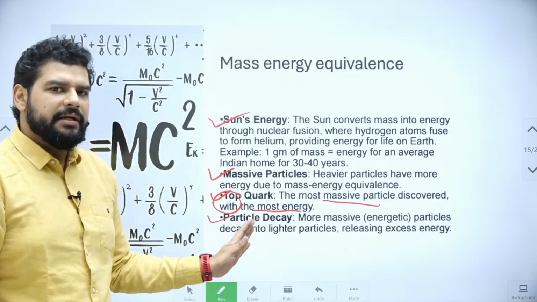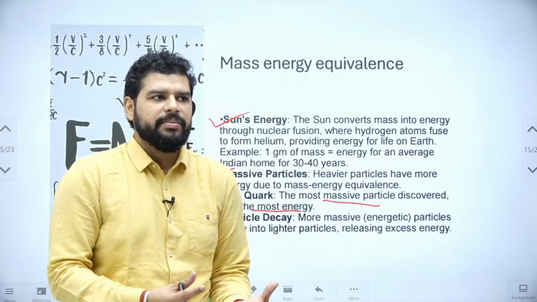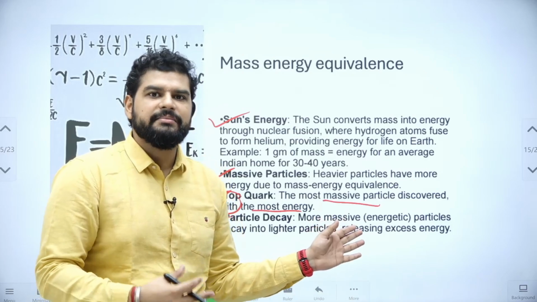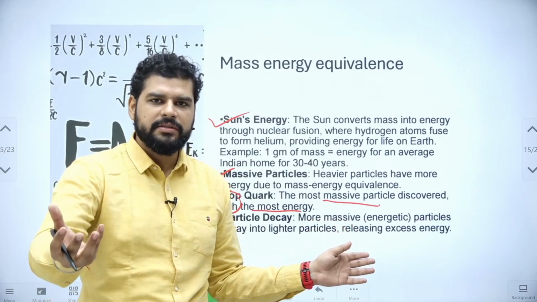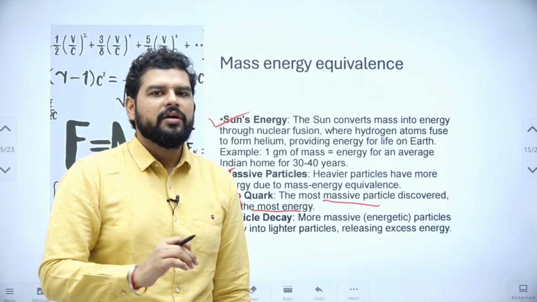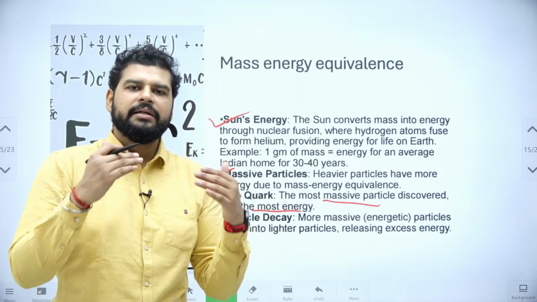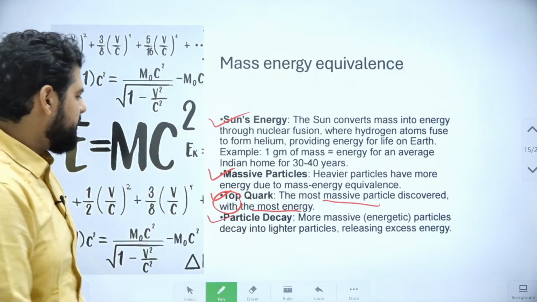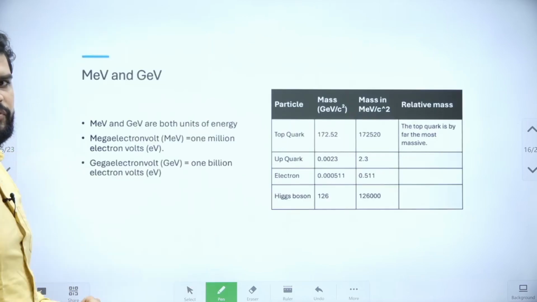This can be a tricky question if asked, because in real life, the stronger person holds things tightly. But if a subatomic particle is massive and has more energy, it will release that energy as quickly as possible and go down to a lower energy level. This happens a lot. Electrons also, when they get excited, release that energy and come down to their normal energy. So this relation is important. Questions can be asked on this because it is confusing in nature.